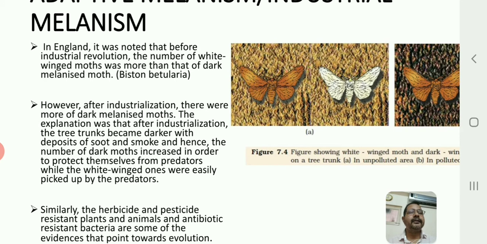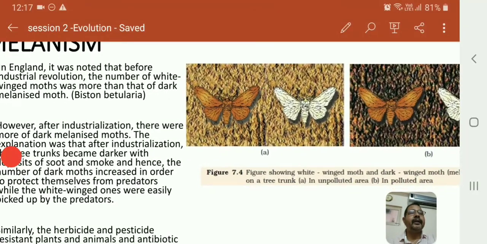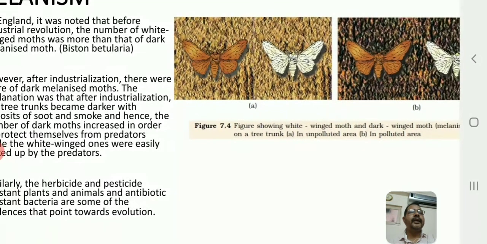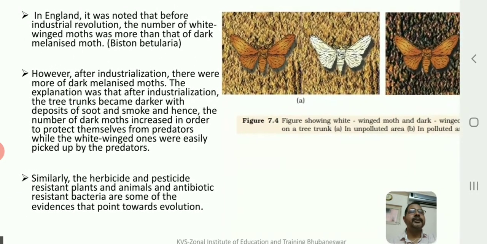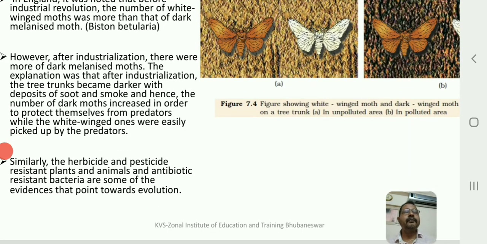Natural selection has acted here, it was natural selection in action. In the first instance, before the industrial revolution, nature gave a survival advantage to the white peppered moth, the white winged moth, but after industrialization, the same advantage was given to the dark melanized moth. Children, in this way natural selection occurs in action. Nature selects the best, which is the survival of the fittest, as we say according to Darwin.